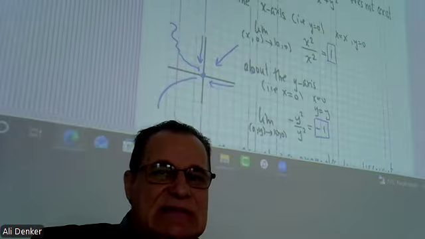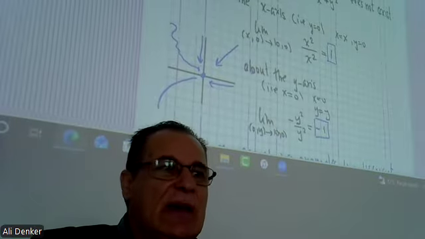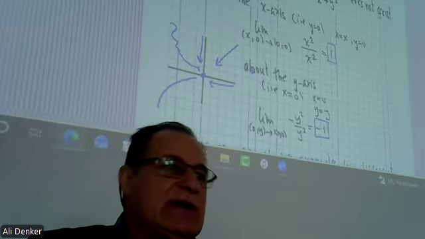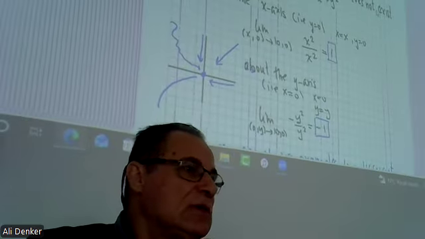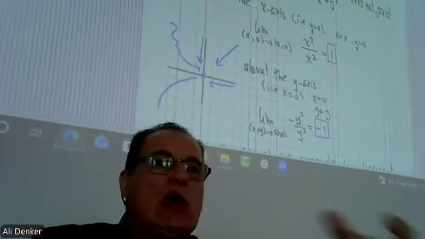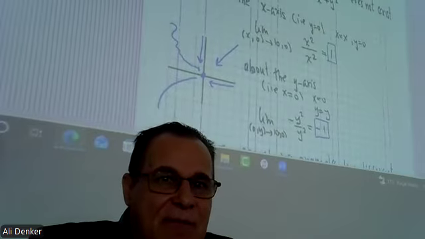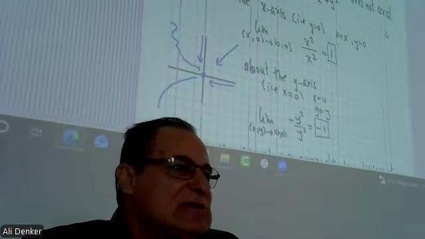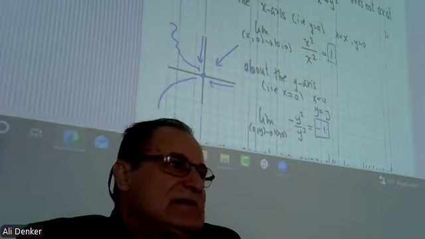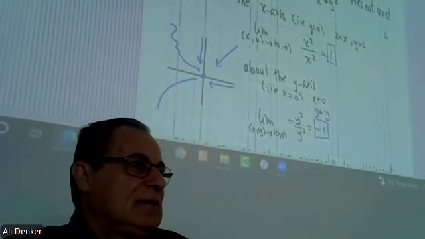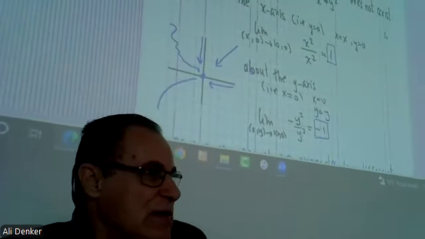The limit of this function as (x, y) goes to (0, 0): show that the limit does not exist. The common mistake you make in the exam is that I say show that the limit does not exist, but somehow, I don't know why, you find me a limit. I'm saying it does not exist. Show it does not exist.